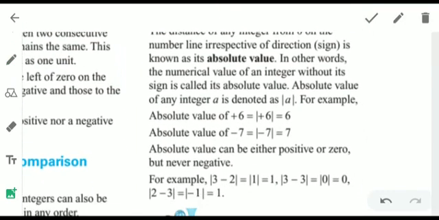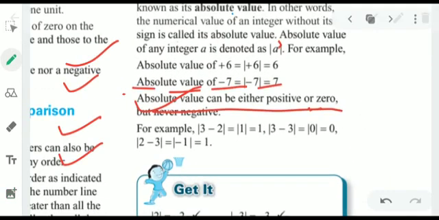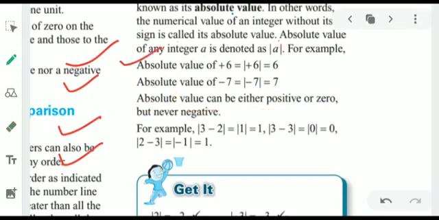Like, absolute value of plus 6 is always 6 and absolute value of minus 7 is always 7. So it can never be negative. Whatever value is given, we take its positive form, that is called absolute value.